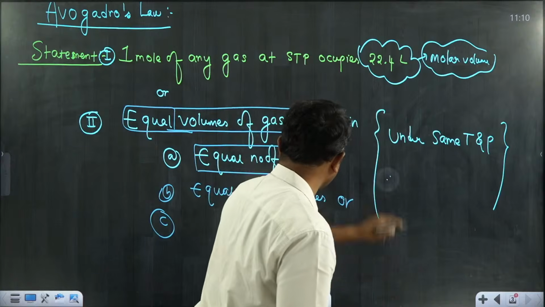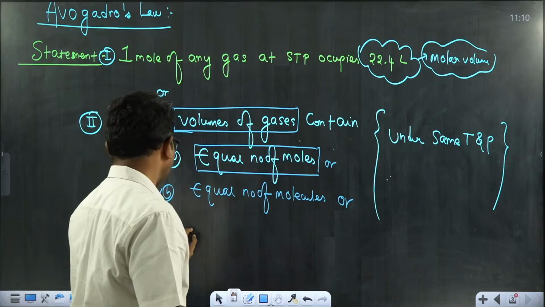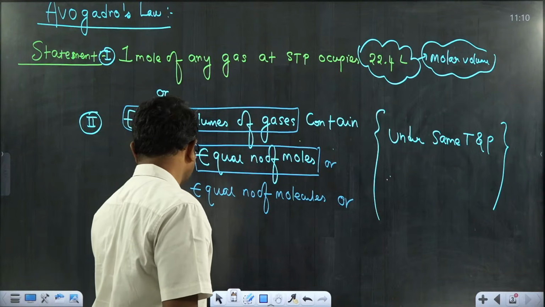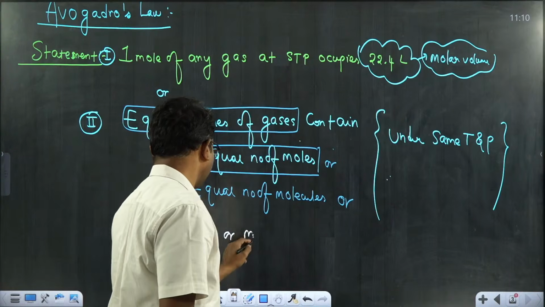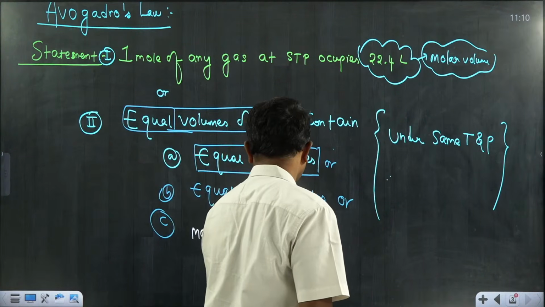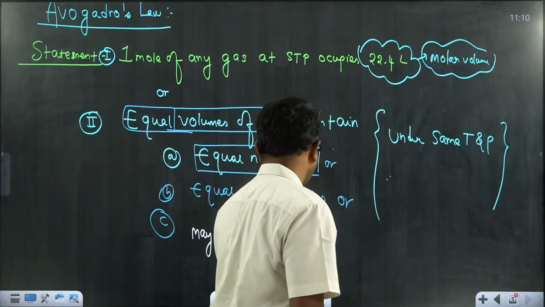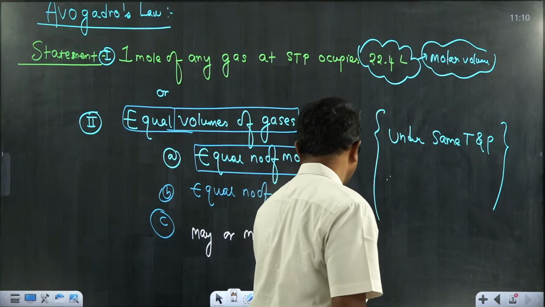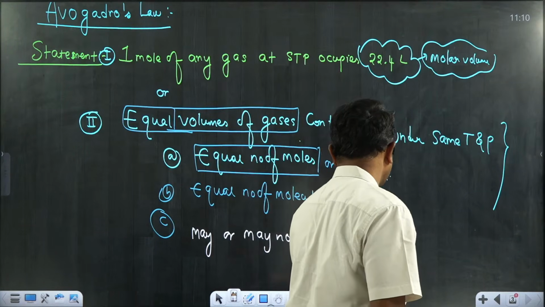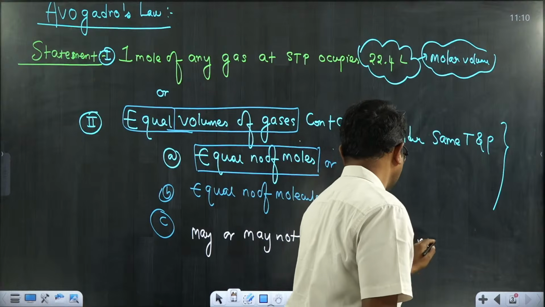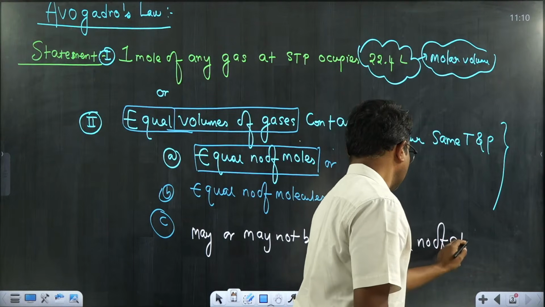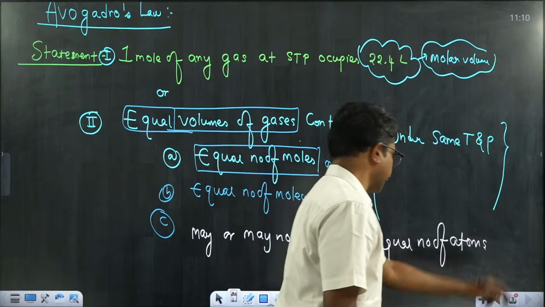Let me write the fourth one also. It may or may not contain, may or may not be having equal number of atoms. Let's try to understand this statement.